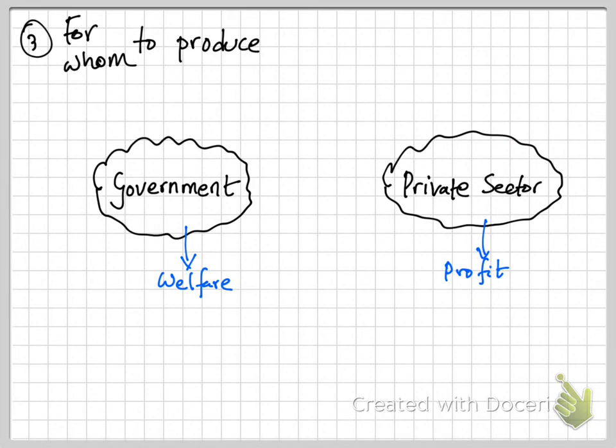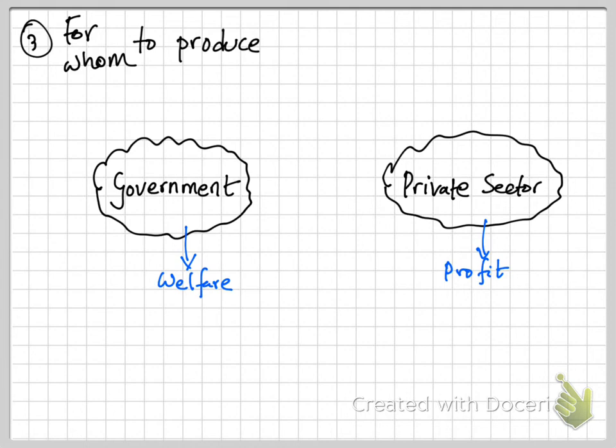The third and the final question that these stakeholders ask is, for whom to produce? Who are we producing these goods and services for? Because it's actually extremely important to know exactly who you are producing for, who you are using the resources behind, right?